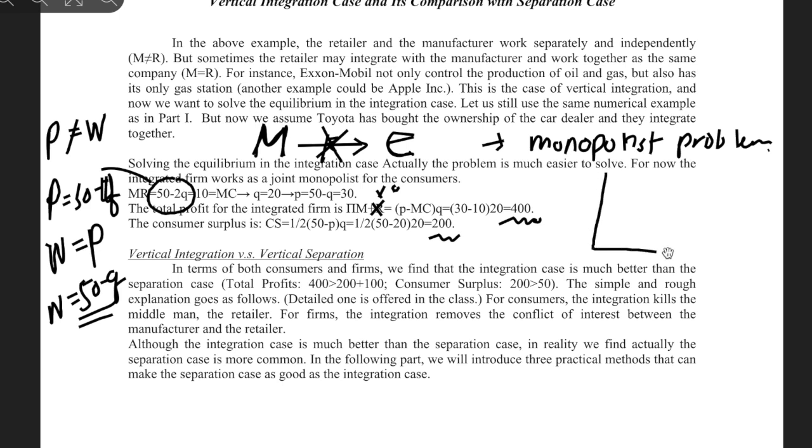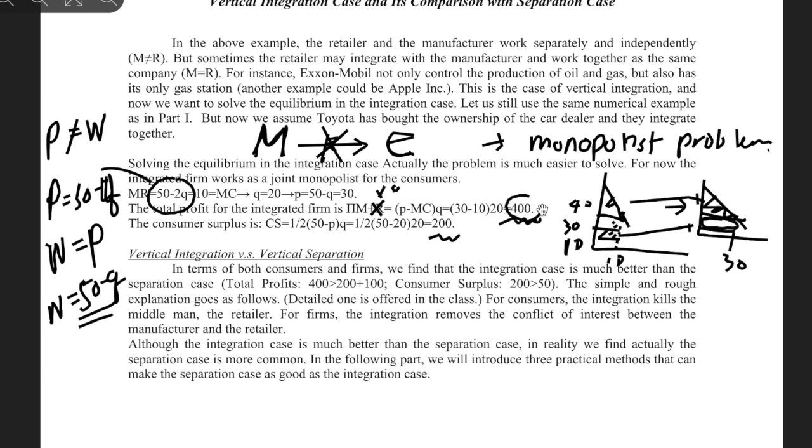Why? Because before we had only 10, right? And there's a 40, there's 30, there's 10. So we have the first guy, second guy, third guy, right? But now it became going down at the same curve, but the Q is increased to 30. So the triangle became bigger, and the square for the manufacturer became bigger also. So we see more profit and more consumer surplus. So in the end, we see bigger social welfare.